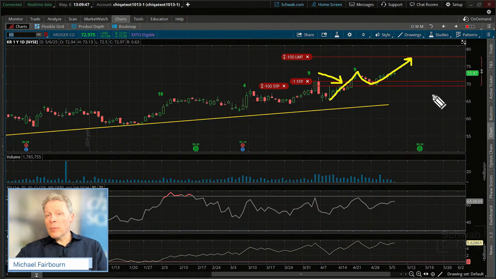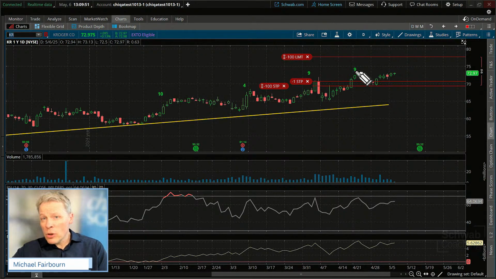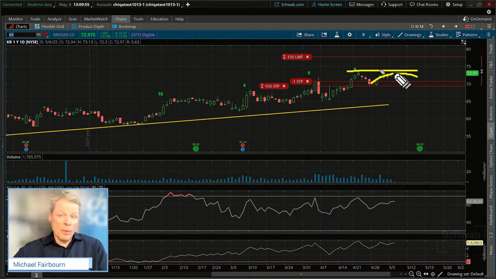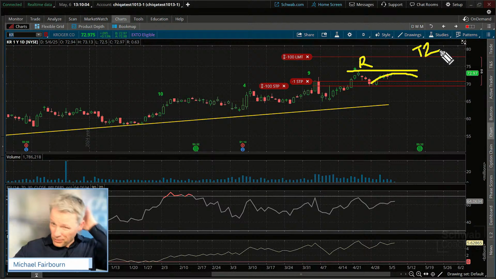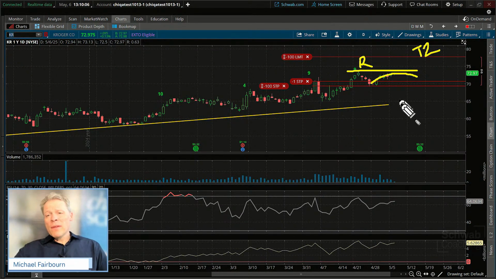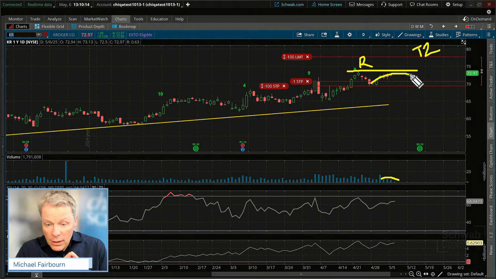One of the risks we talked about is that it might come up towards the T1 and sort of round over, because the T1 is a resistance level, and that's why it is the first target. Target 1, and this up top would be target 2. We also said that if volume gets weaker here, sometimes that could be another indication. So we now have a decision that we have to make.